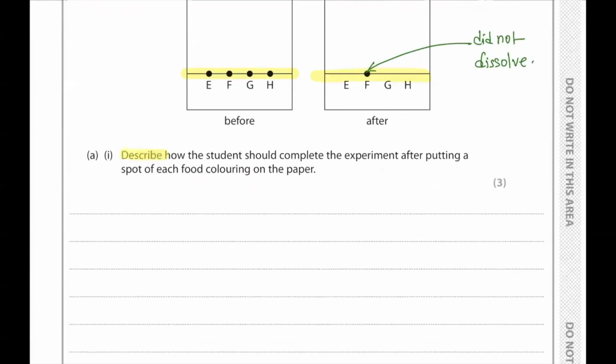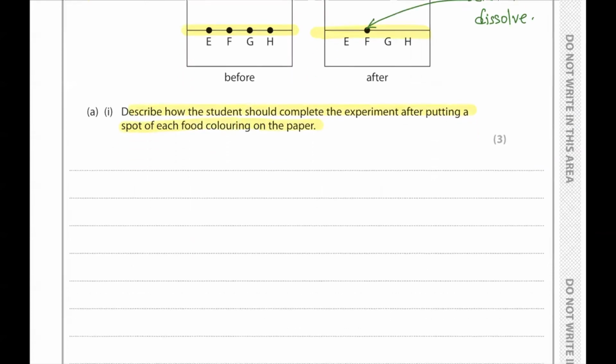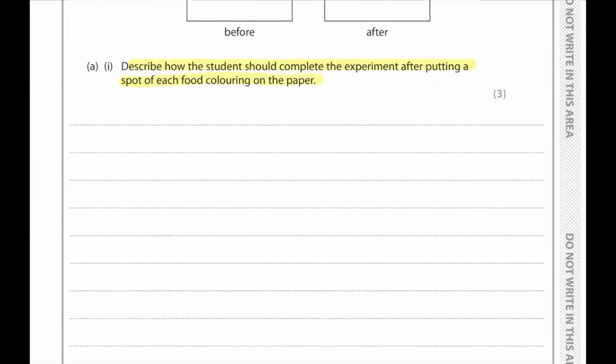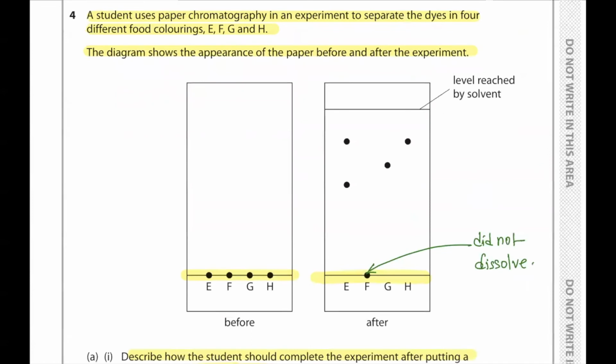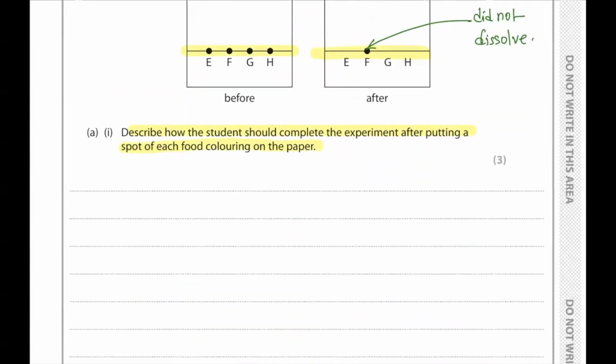Now the question says describe how the student could complete the experiment after putting a spot of each food coloring on the paper. After putting a spot of each food coloring, the student can first of all pour some solvent into a beaker, and then place the paper in the solvent so that the food colorings and the pencil line are above the level of the solvent. Then leave the paper until the solvent reaches the level shown in the paper. In this case, the level reached by the solvent is up to this particular point. And once this place is reached, take the paper out and leave it to dry to get the results.